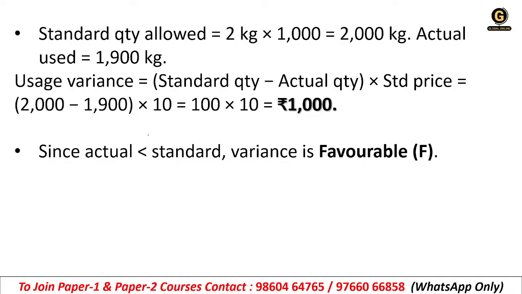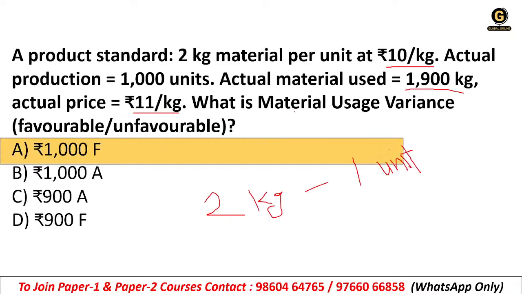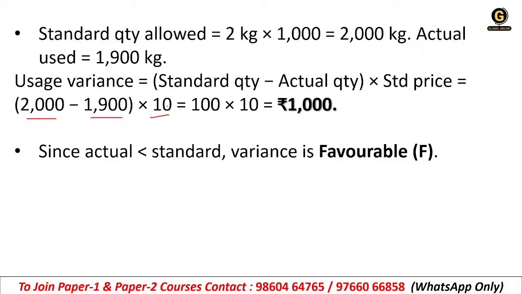So what is the MUV formula? Standard quantity minus actual quantity into standard price. Okay, so we have standard quantity 2000 kg, actual quantity we have used 1900. So we will minus from the standard, so you will have 100 kg remaining, and into 10. 10 is what? It is standard price, which is given here. Actual price is not taken. In the formula the standard price we need to take.